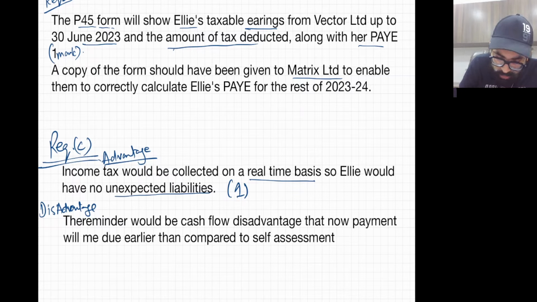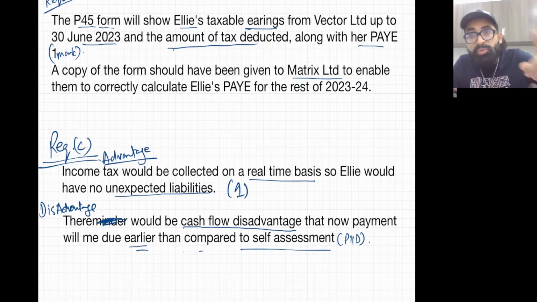there would be a cash flow disadvantage, that now payment will be due earlier compared to self-assessment P11D. If you go for P11D, you can defer your payments, like all the non-cash benefits will be taxable at the year end. But in the payroll system, every month you have to pay gradually. So in terms of cash flow, your cash will be stuck. So this is the disadvantage.